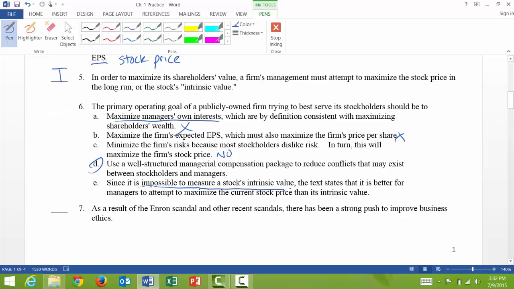So we can measure a stock's intrinsic value, and we don't want them to maximize the current stock price over its intrinsic value, because the intrinsic value is a long run value that they're aiming for. If they maximize the current stock price, then they could hurt the company in the long run. And so that one's not correct.